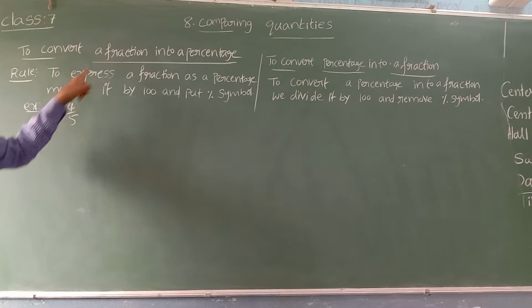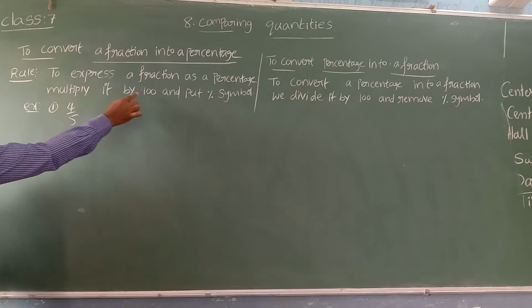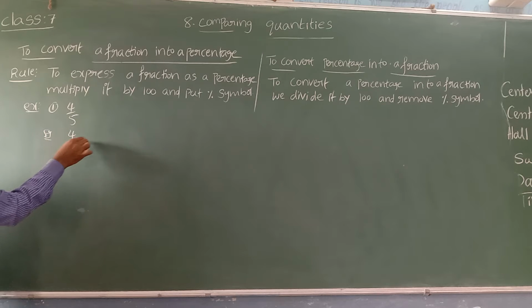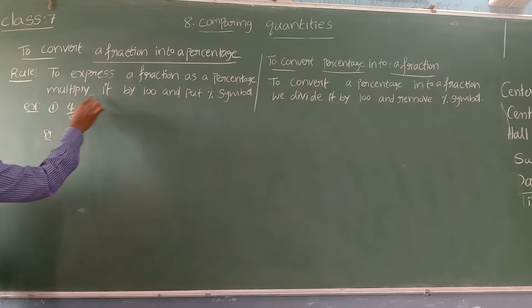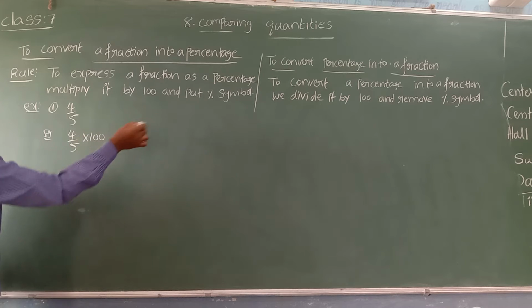To convert this fraction 4 by 5 into percentage, what do they say? Multiply it by 100 and put the percentage symbol. That's all.